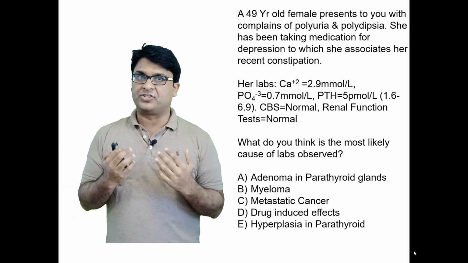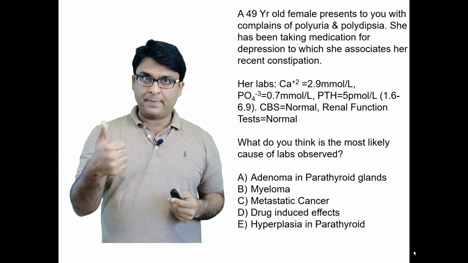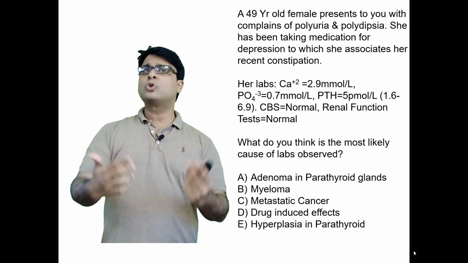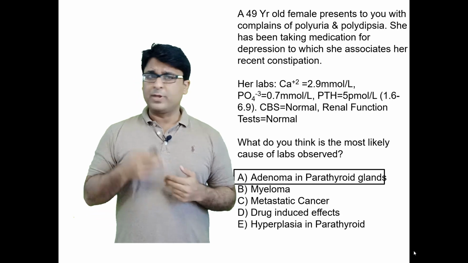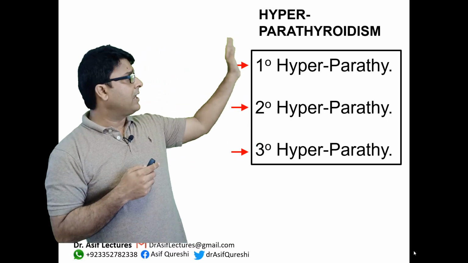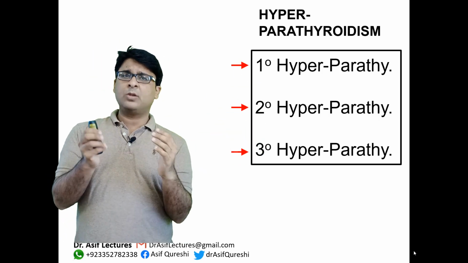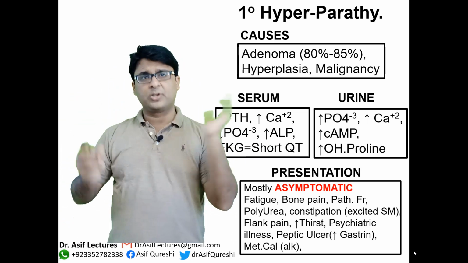Now we have to go with the odds. We established that there is a patient with complaints of hypercalcemia. Labs are favoring hypercalcemia. So what's the most common cause of hypercalcemia? And that's adenoma, okay? So we need to go by the common odds. And here it tells you that hyperparathyroidism can be of three types: primary, secondary, and tertiary. Primary is when there is a problem within the gland. Secondary is when there is some other problem, and tertiary we'll discuss later.